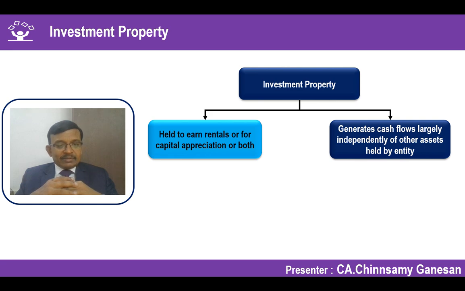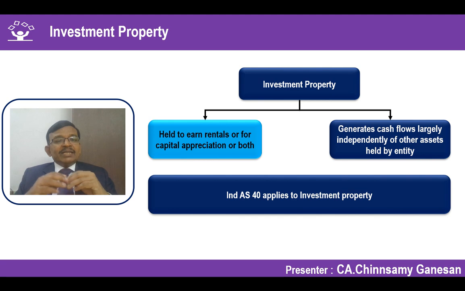You could recollect, we discussed in Ind AS 36 impairment of assets, what we call a cash generating unit. So this property will be part of the cash generating unit. To that extent, it may even be a corporate asset which has to be considered. So it should be capable of generating cash flows largely independent of other assets held by the entity, not part of any CGU. It is an independent asset. These are the two major things which we have to consider for the purposes of investment property.